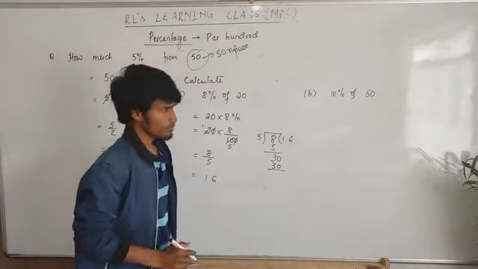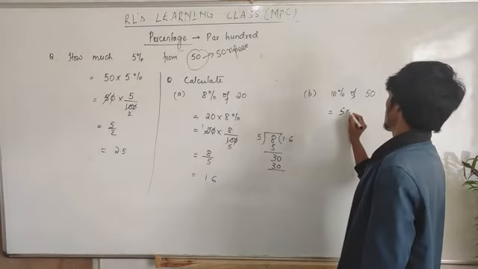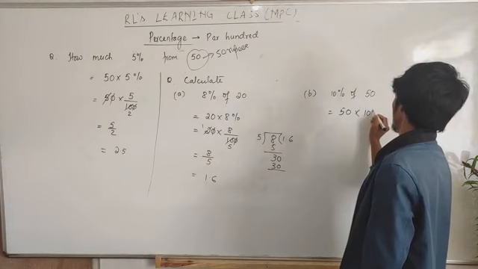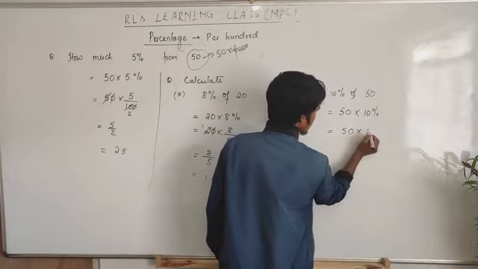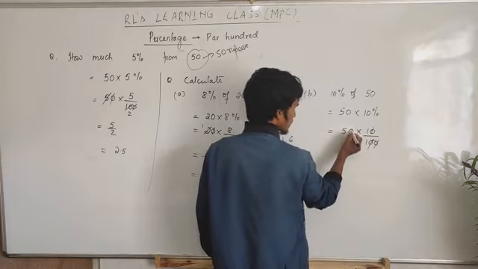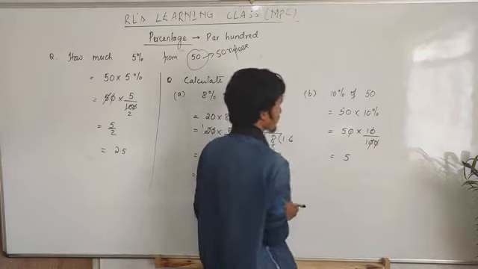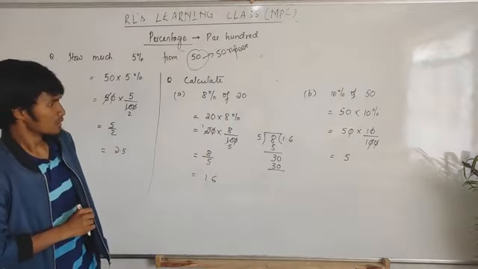Example. Okay. And one more. This one, 50 into 10%, again this will be 50 into 10 divided by 100. Now 0, 0 cancel, 0, 0 cancel, now left only 5. Now 10% of 50 will be 5. Okay.